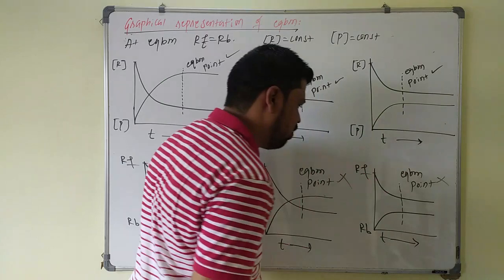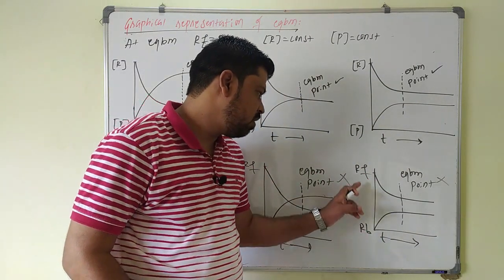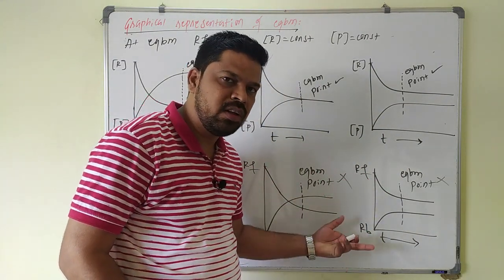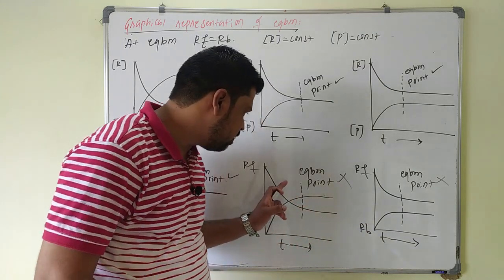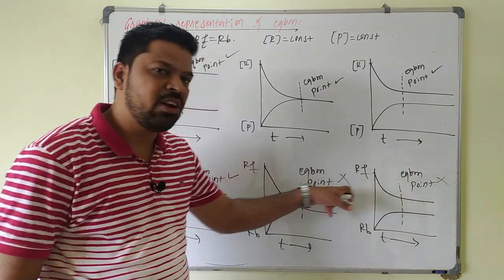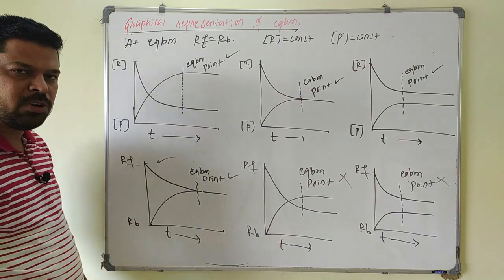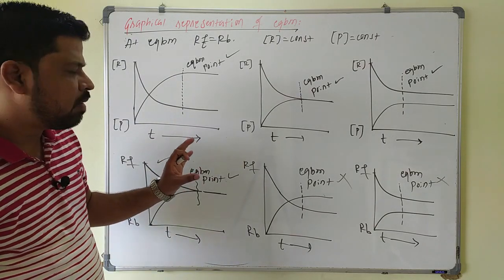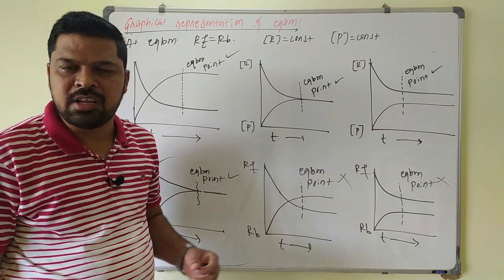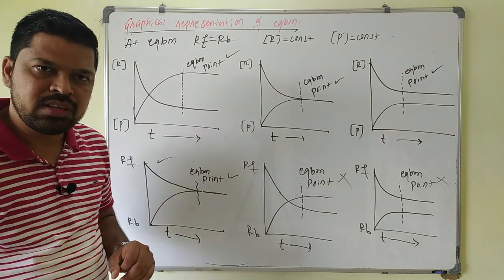What is the reason? Because rate forward does not become equal to rate backward. These two are not equal. So these two graphs are wrong with respect to rate of the reaction. Only this graph is correct with respect to rate of the reaction. Sometimes they will ask about these graphs in multiple choice questions, so you have to take care about these graphs here.